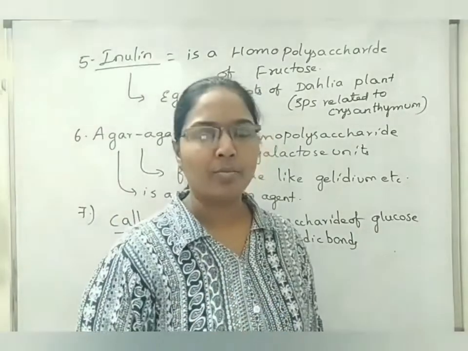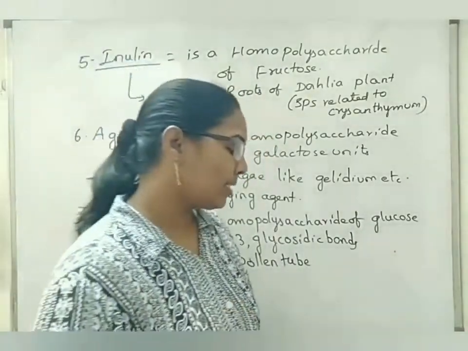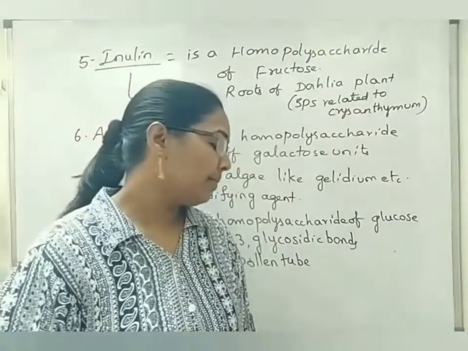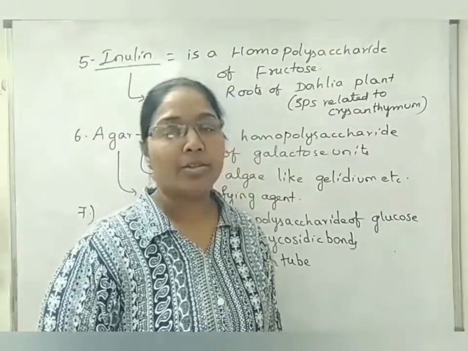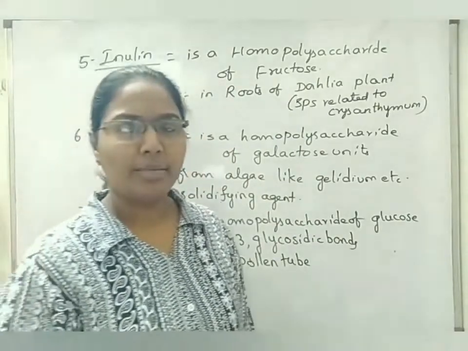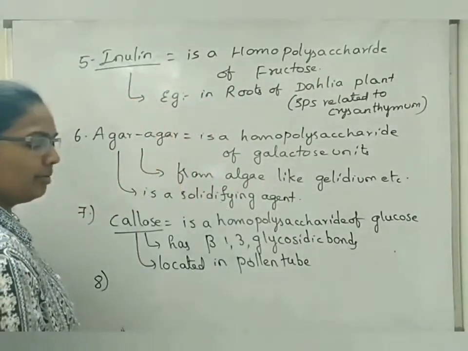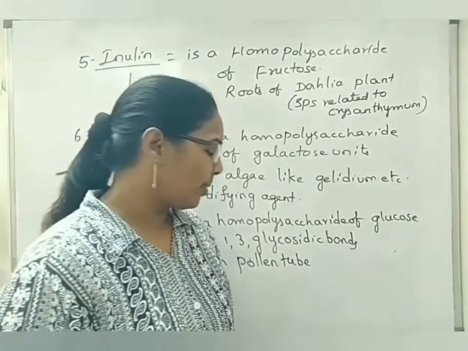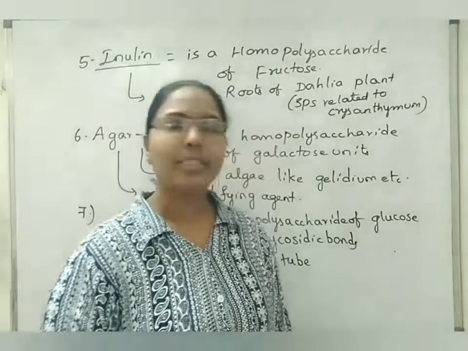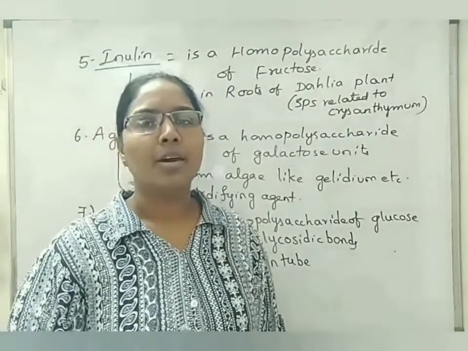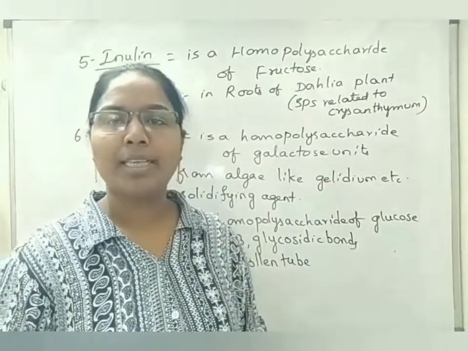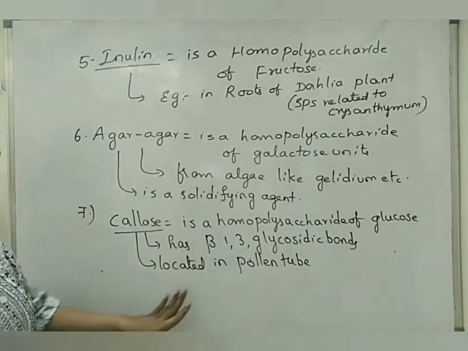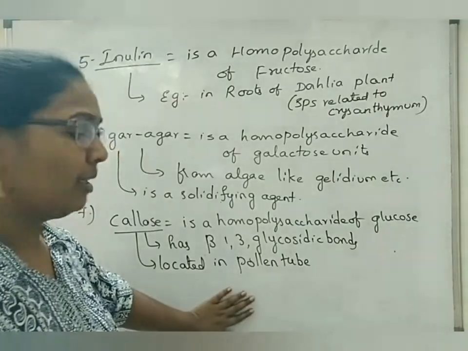Okay. Next, if you take some other examples, isabgol is one of the homopolysaccharides. Another one, hyaluronic acid, which is present in the synovial joints. Another homopolysaccharide, pectin, in the middle lamella. And the anticoagulant heparin is also considered as a mucopolysaccharide. In the skin and in the cartilage tissues, there are compounds like keratan sulfate and chondroitin sulfates also. Those are also considered as homopolysaccharides, or simply polysaccharides we can call. So these are a few examples related to polysaccharides which are very important from your final examination point of view.